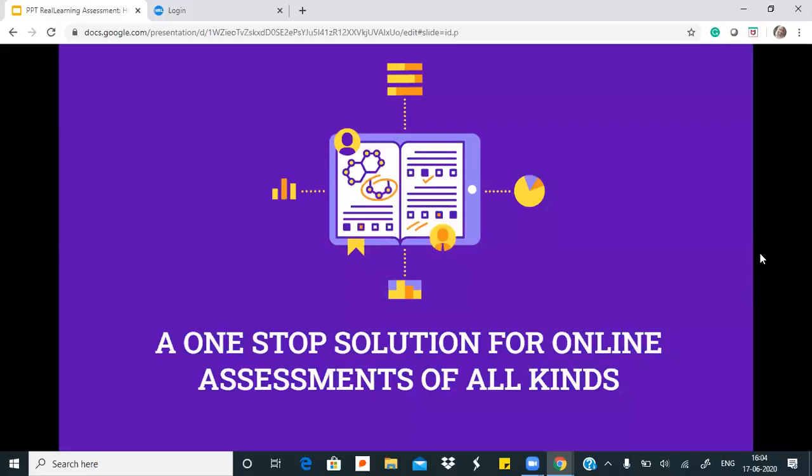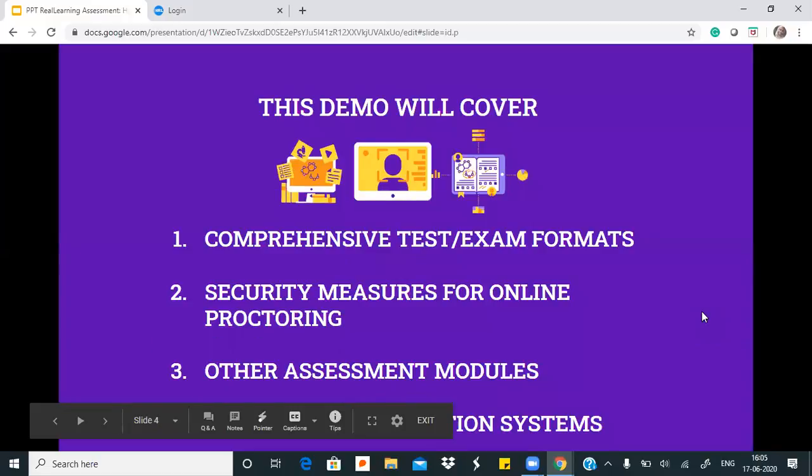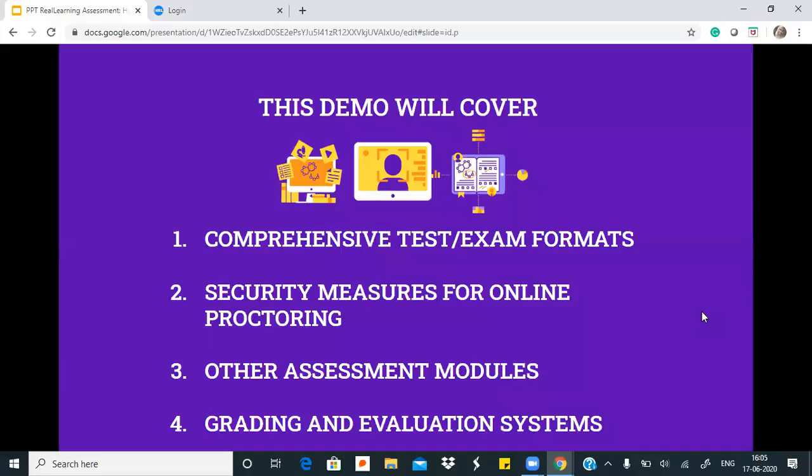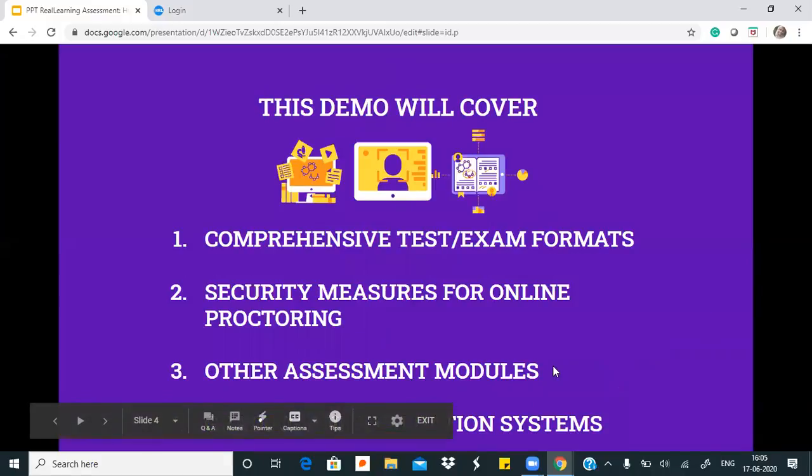We are a one-stop solution for online assessments of all kinds. I will show you not just how test, exam or quiz formats are conducted, but also how subjective exams, long format answers, how those are conducted. I will also be showing you that. This demo particularly will cover some 4 parts. So how comprehensive test and exam formats are conducted.